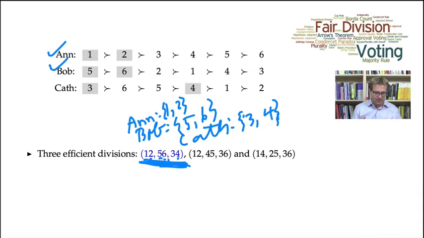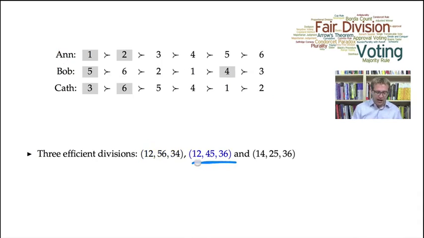The next allocation is Anne receives the same, her top 2 choices. Bob now receives his top choice and the second to last choice. And Kath receives her top 2 choices. Again, since both Anne and Kath receive their top 2 choices, there's no way to improve Bob without hurting Anne and Kath. So this is also Pareto efficient. Finally, we have the allocation where Anne receives her first and fourth choice, Bob receives his first and third choice, and Kath receives her top 2 choices. And this allocation also is Pareto efficient.